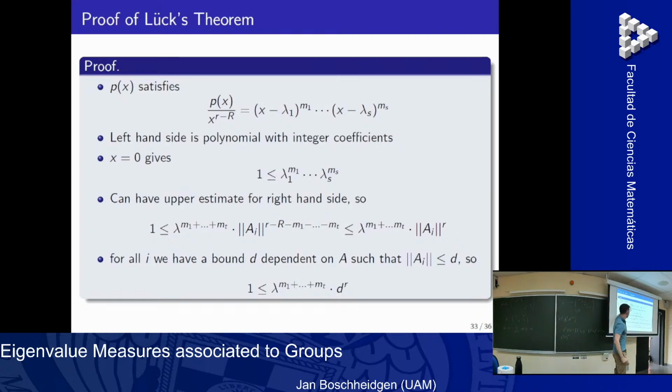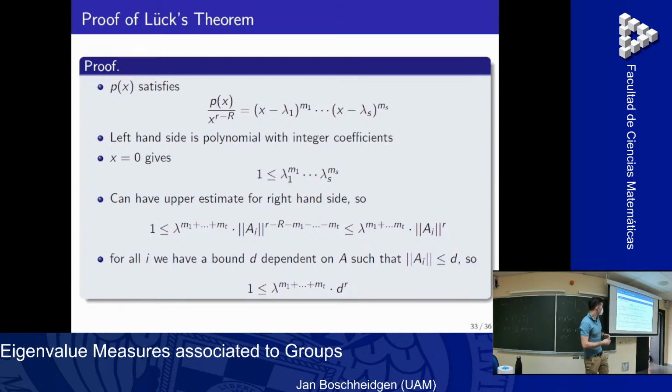Now we just kill the 0 as a multiplicity in the characteristic polynomial, and then the characteristic polynomial satisfies this equation. The lambda_1 to lambda_s are the non-zero eigenvalues. I can kill the 0 as an eigenvalue, and then I still have an integer polynomial, because I just divided by the biggest power of x possible.